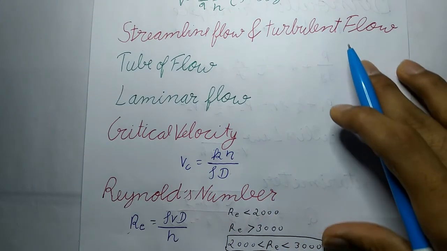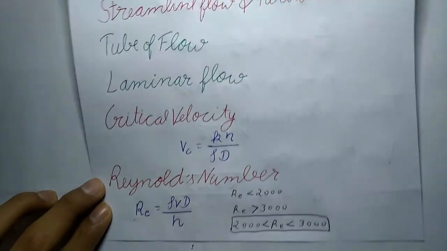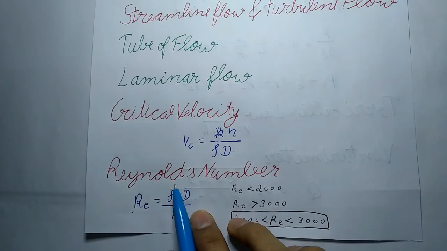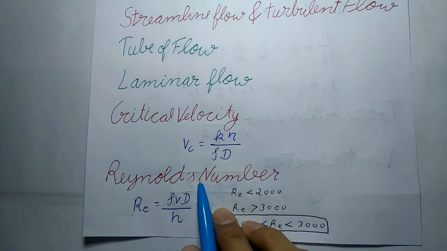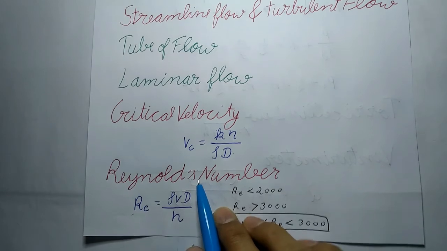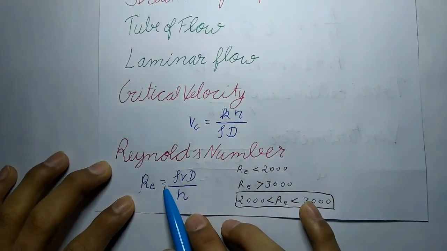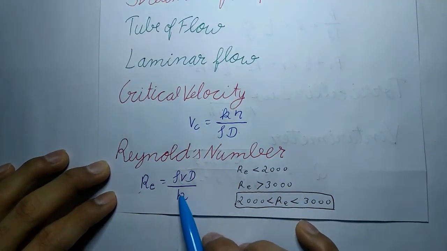Now next is Reynolds number. It is a dimensionless number which determines the nature of the flow of a liquid. For a liquid of viscosity eta, density rho and flowing through a pipe of diameter capital D, Reynolds number is given by Re equals rho v d upon eta.